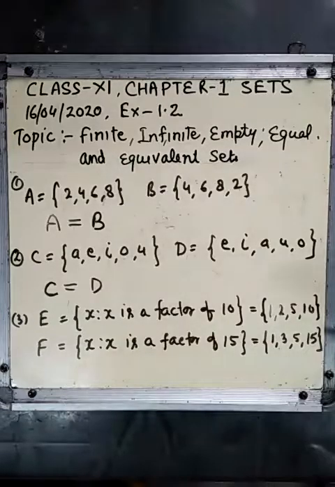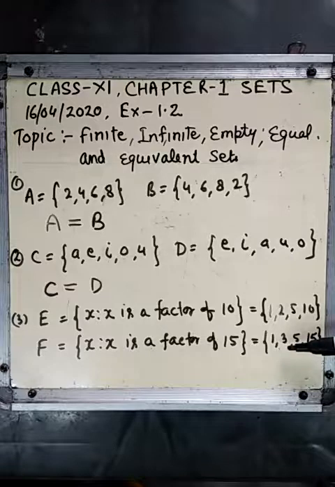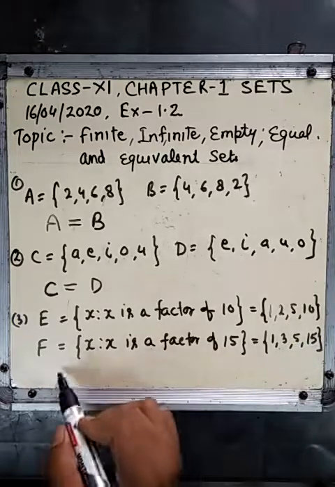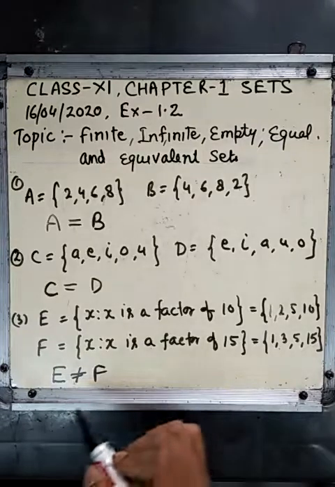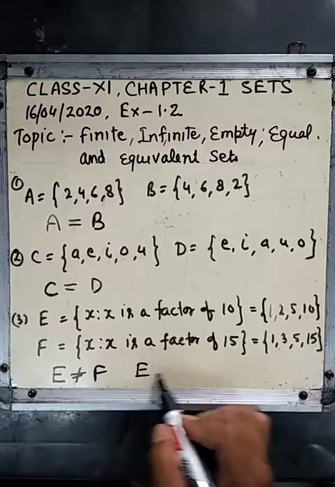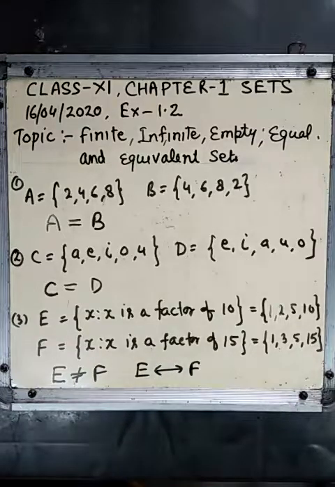But here we see that set E and set F have the same number of elements, 4 and 4, but they are different. 1, 1, 5, 5. In set E, 2 is there, but here it is not 2, it is 3. So E and F are not equal sets. So what are they? They are equivalent sets. Equivalent sets are denoted by E equivalent to F.